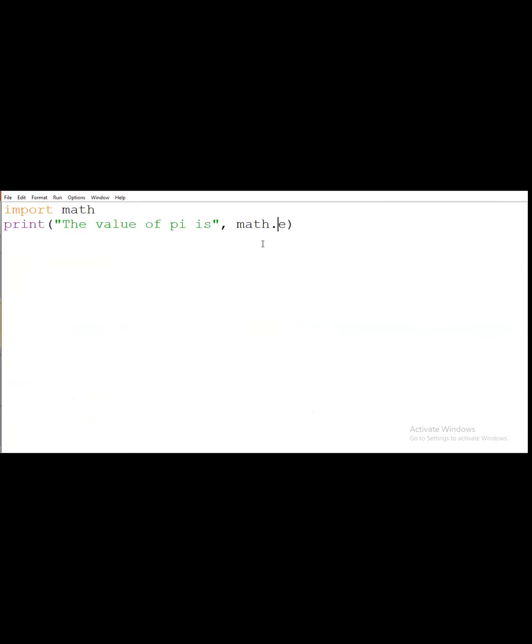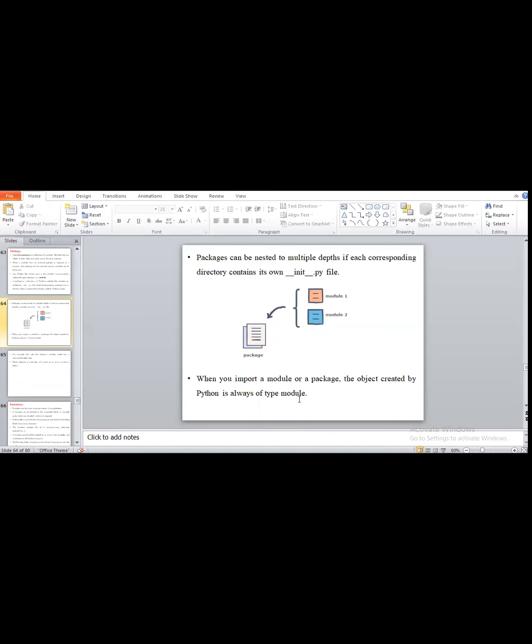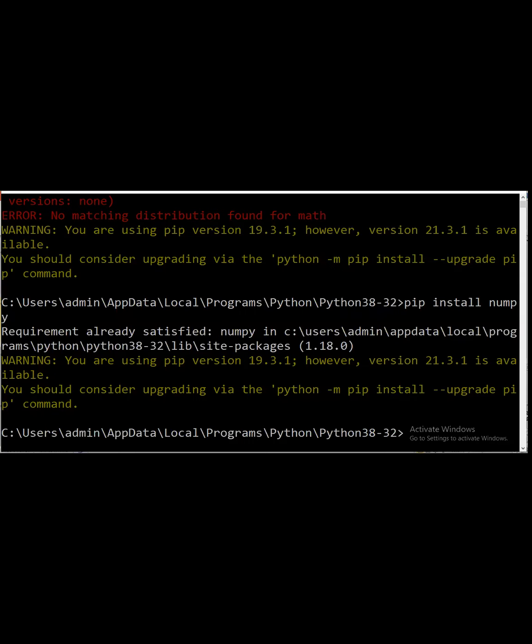But math is a collection of different related modules. In one of them, the e module is present, meaning the exponent module is present over there. So this will be the package declaration. Suppose any package is not present in our system.